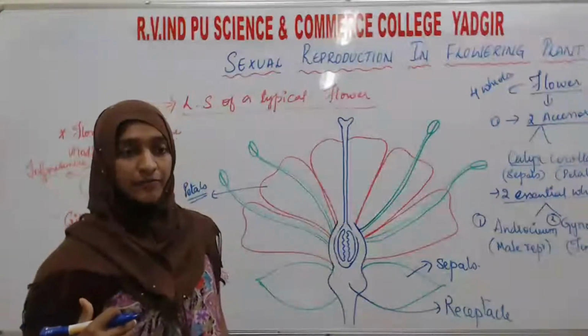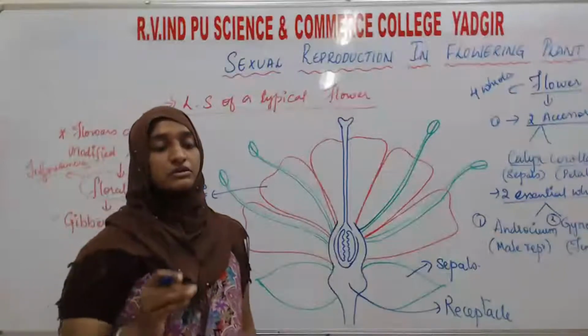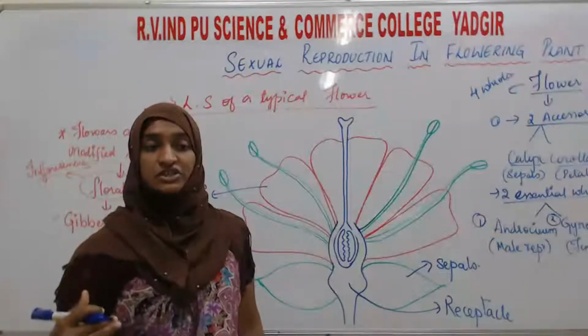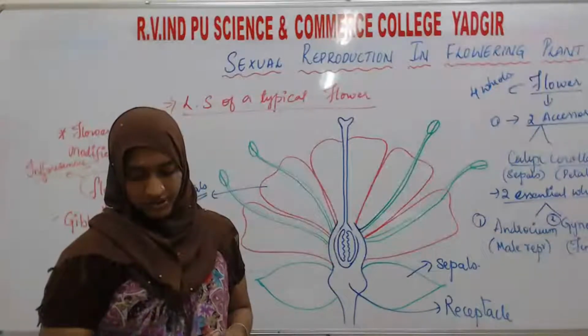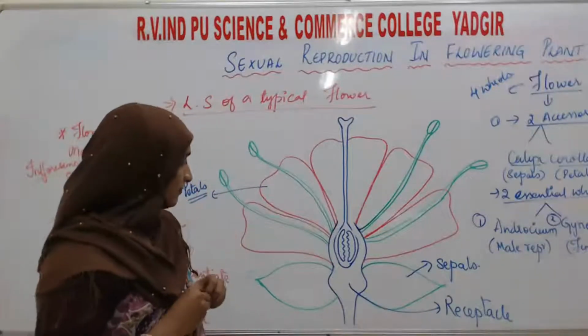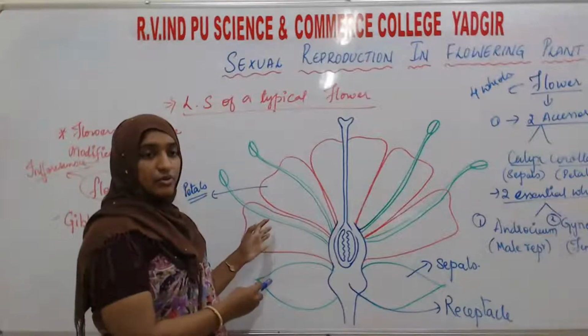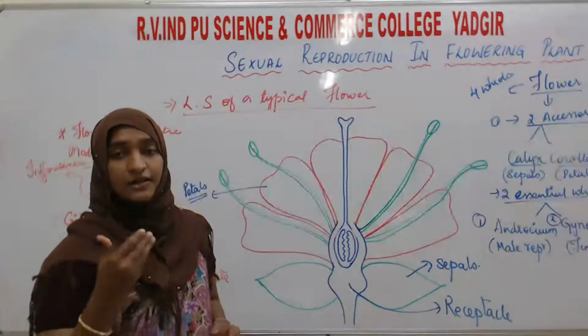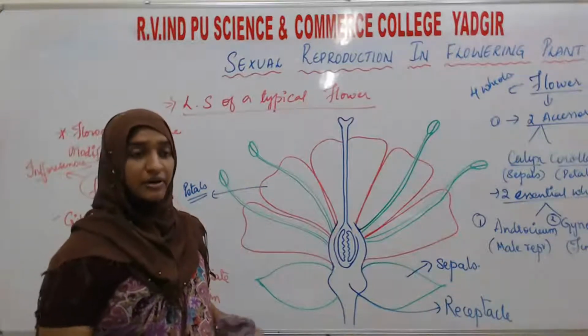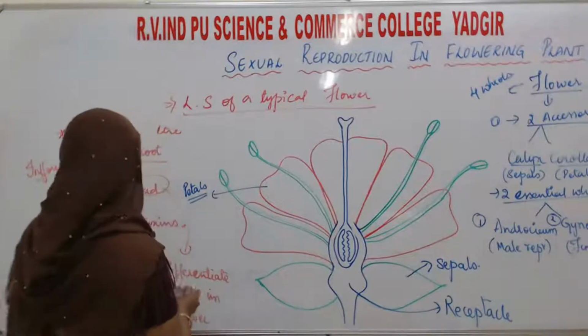Keep in mind, don't be confused. The female reproductive structure in a flower is known as the gynoecium. Next, let's see the different parts in the androecium and the different parts in the gynoecium.